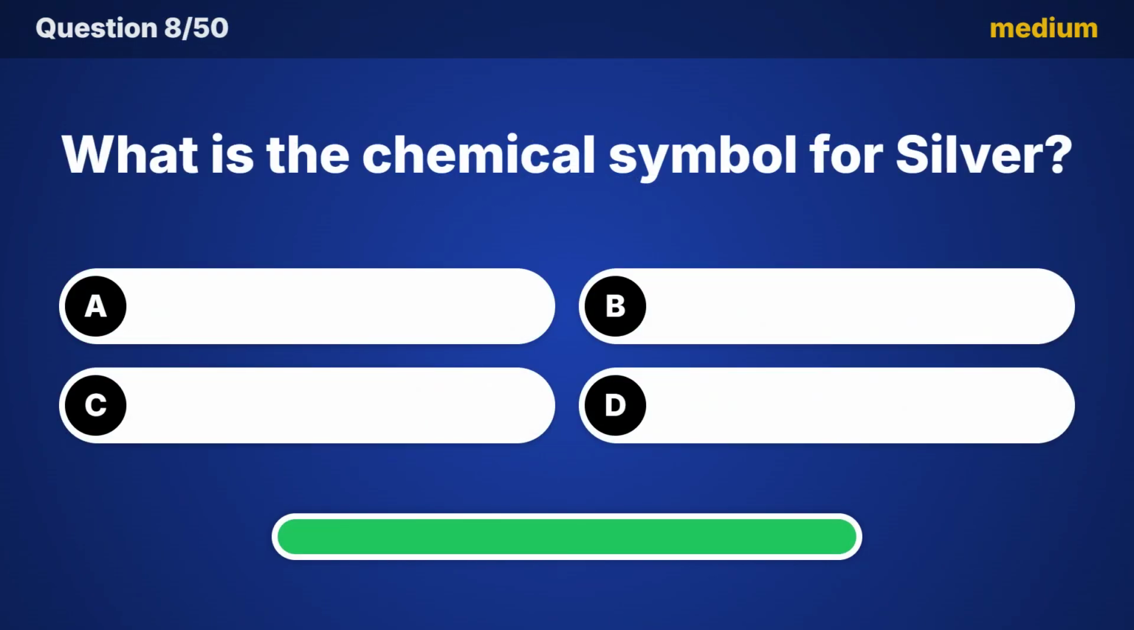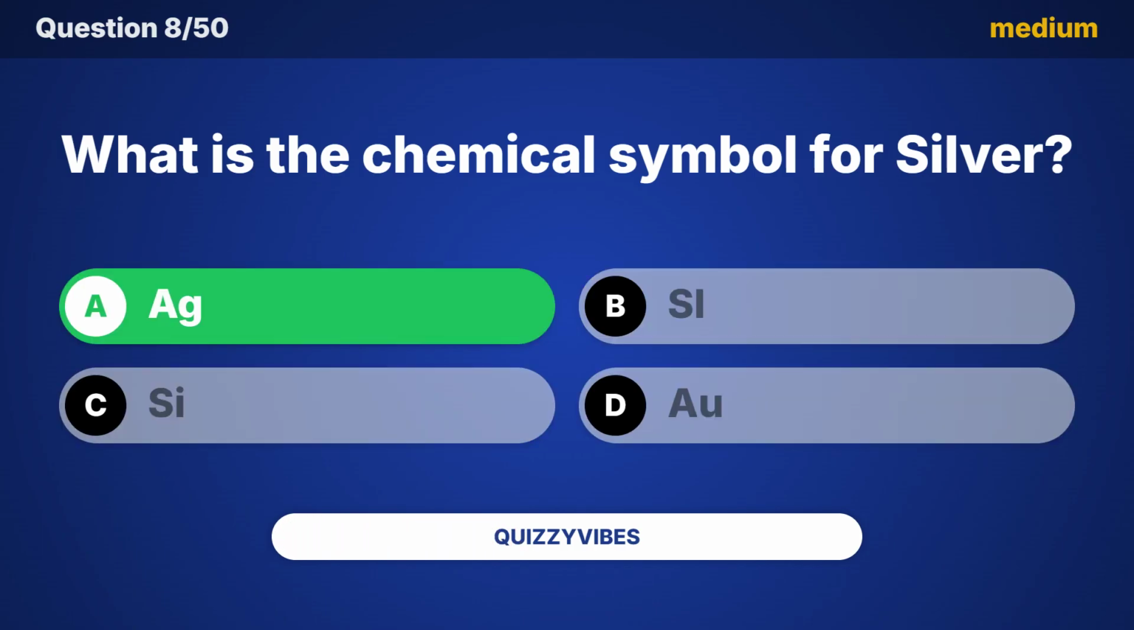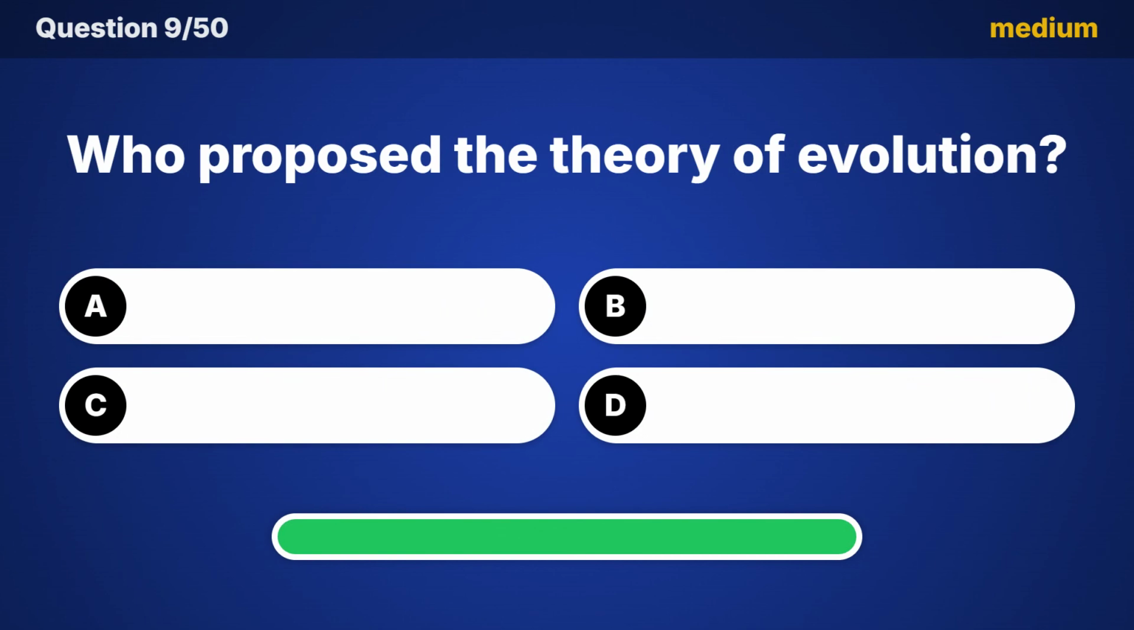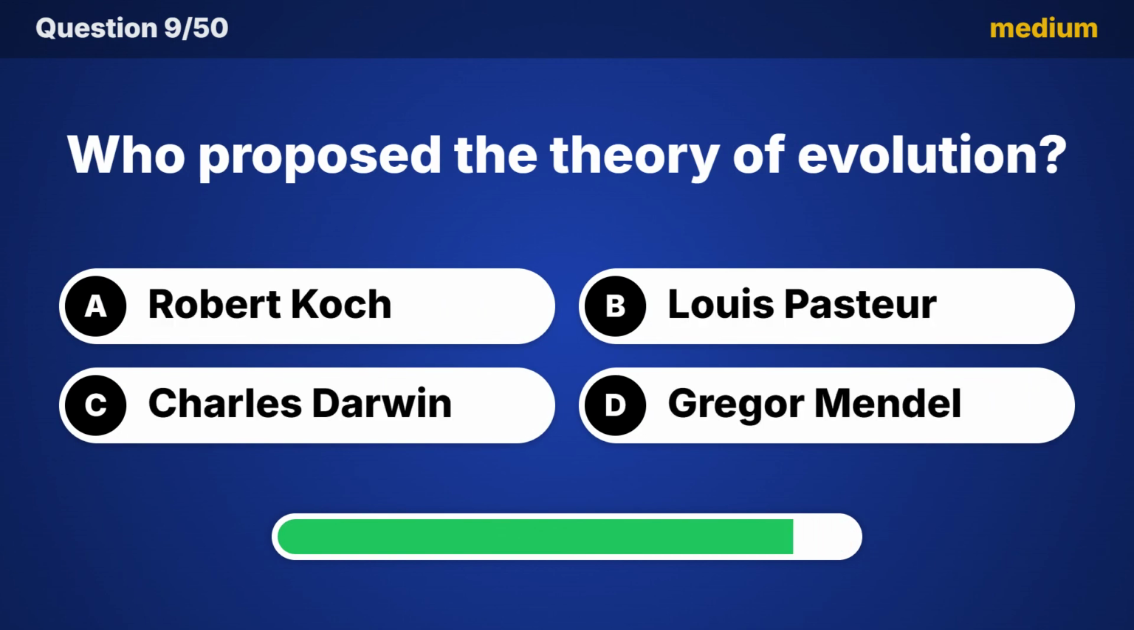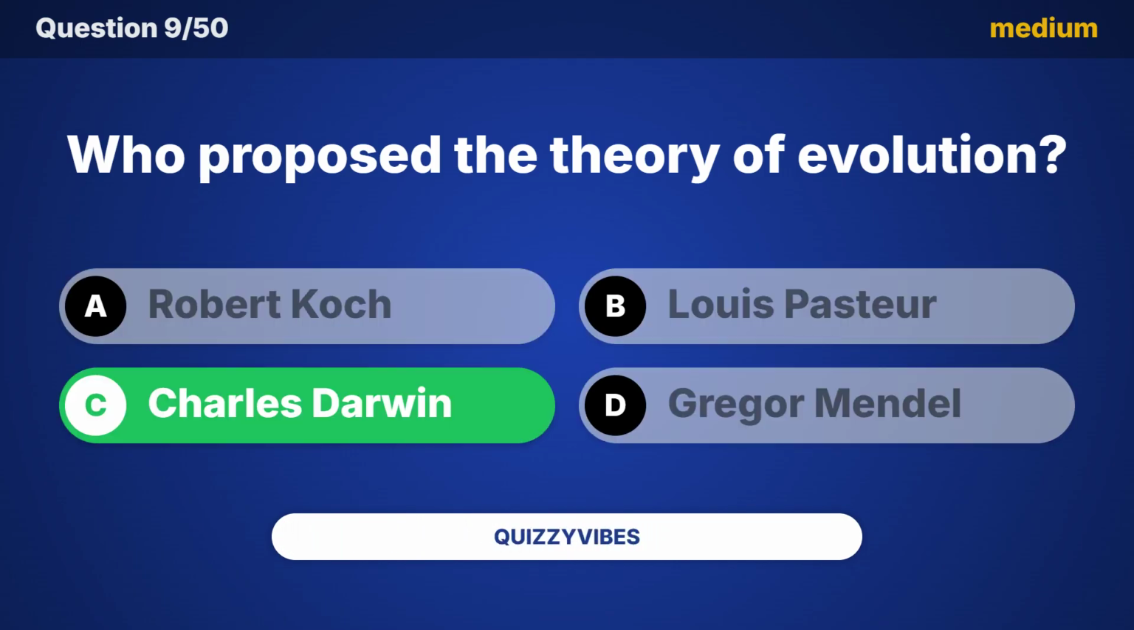What is the chemical symbol for silver? And the answer is Ag. Who proposed the theory of evolution? The correct choice is Charles Darwin.